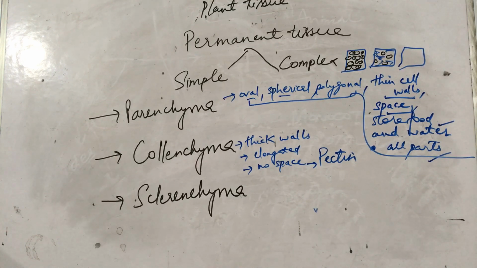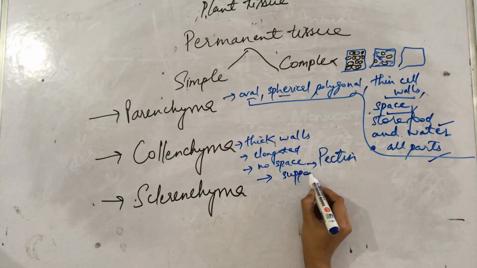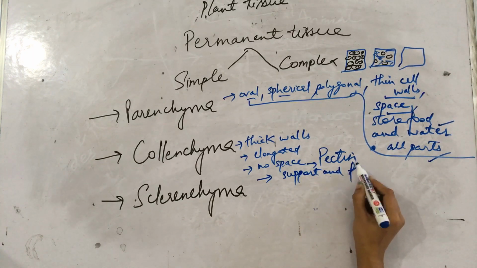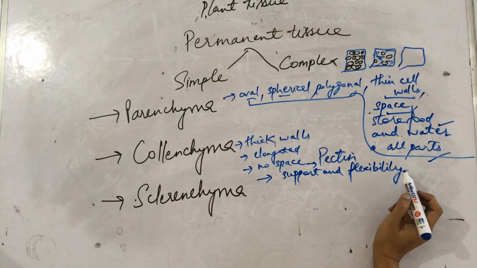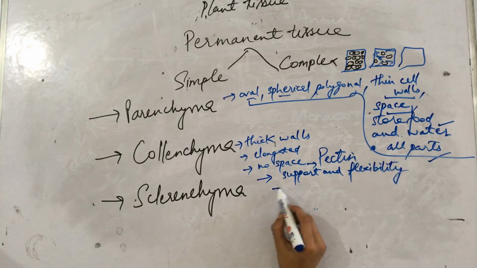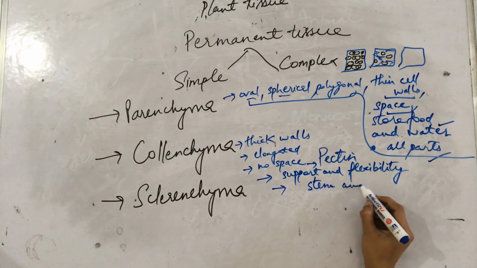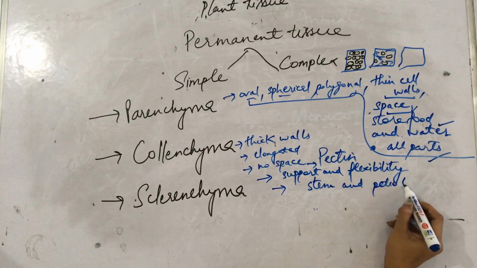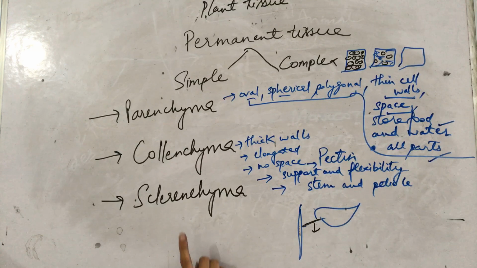Okay. Now about their function, collenchyma provides support and flexibility to the plant. And where are they present? They are present in the stem and in the petiole. Do you know what is petiole? For example, here is a leaf. That part of the leaf which helps to attach the leaf with the stem, this is petiole.